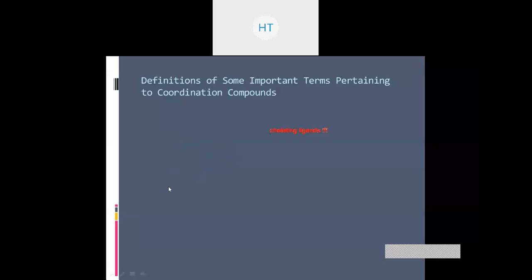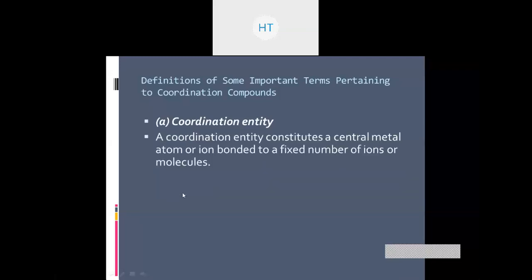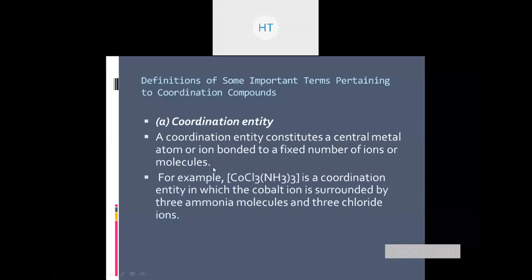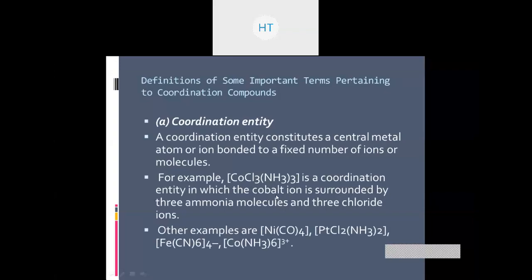Okay, let's see now. We have already seen what a coordination entity is. The coordination entity consists of the central metal atom or ion which is fixed to a number of ions or molecules. Ions, molecules यानी कि यहाँ पर ligand की बात कर रहे हैं. For example, CoCl3(NH3)3 is a coordination entity in which the cobalt ion is bonded or surrounded by three chlorines and three ammonias. Another example is nickel tetracarbonyl.